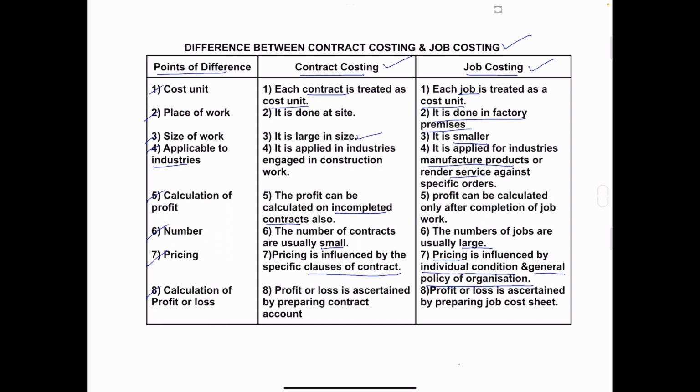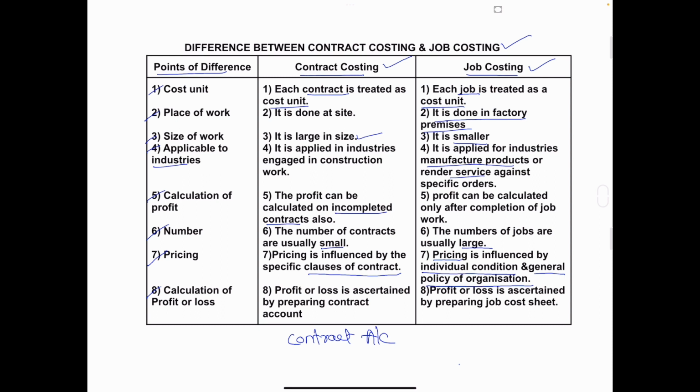And the last point is calculation of profit or loss. In contract costing, what do we have to do?